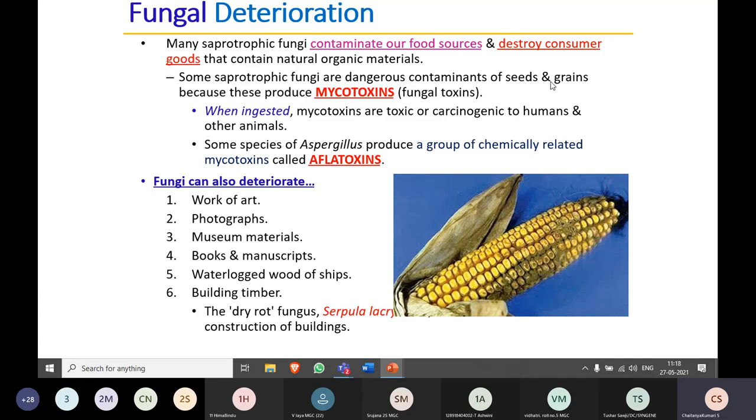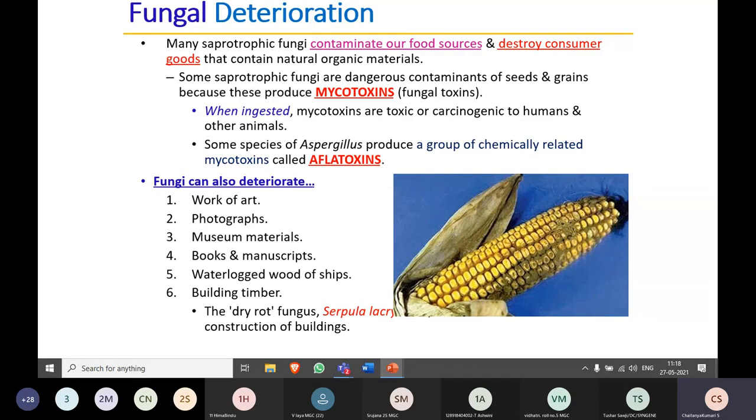You can see if there is a formation of green colored spores or any cottony growth in the grains, you should avoid taking those grains, because ultimately it will lead to the production of mycotoxins. Mostly it will be seen in corn seeds as well as groundnut seeds. When you look at the groundnuts, a few will be green or blackish in color. Those types of seeds should not be consumed.